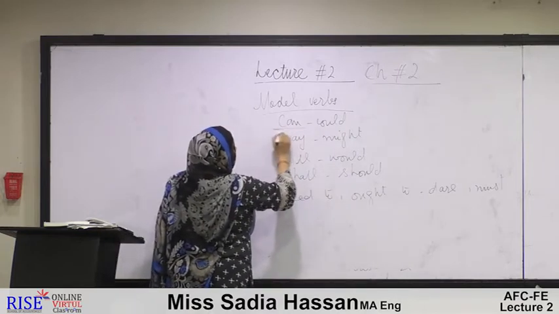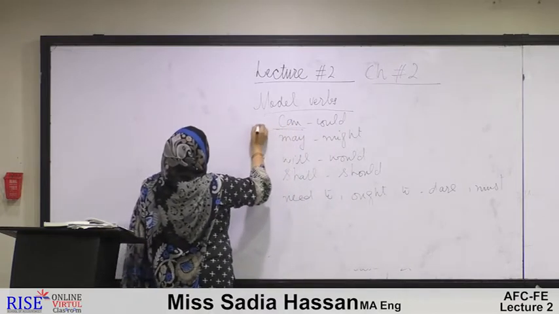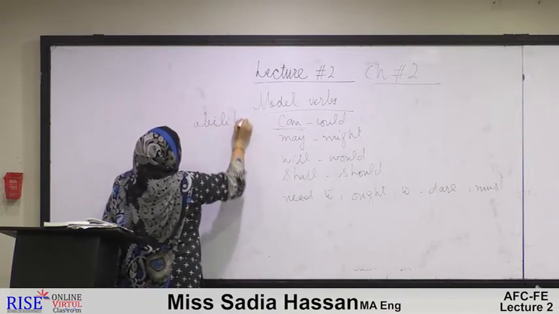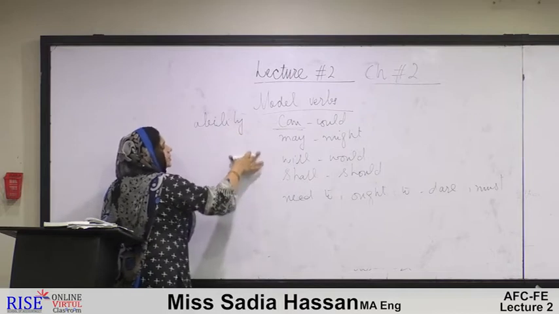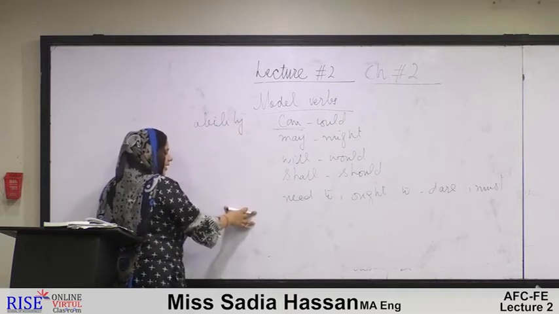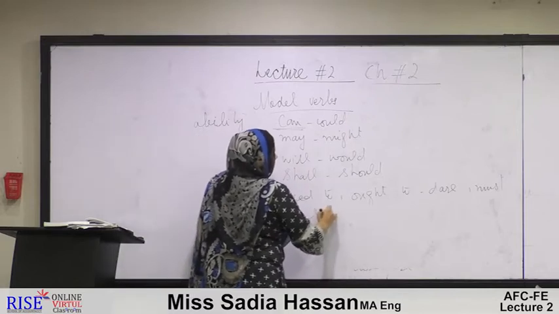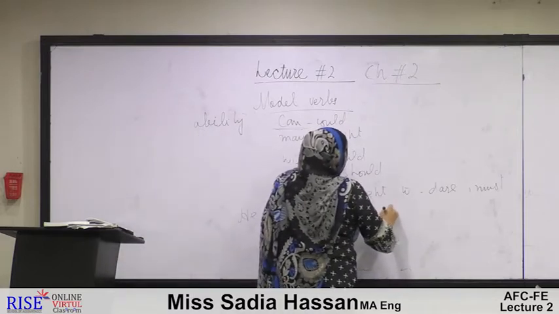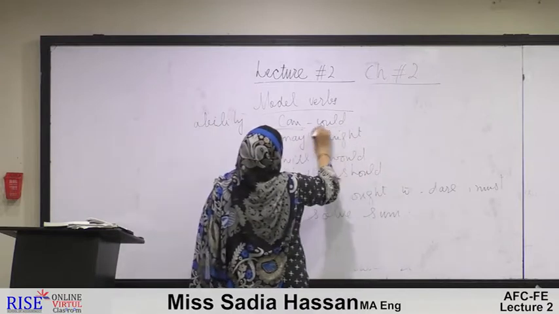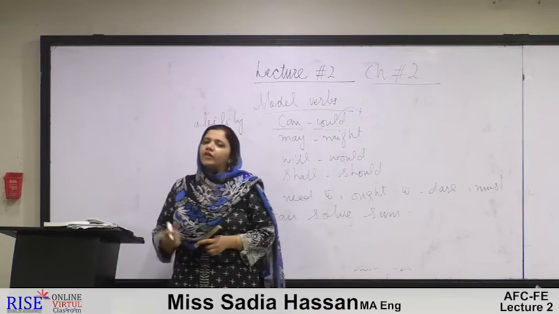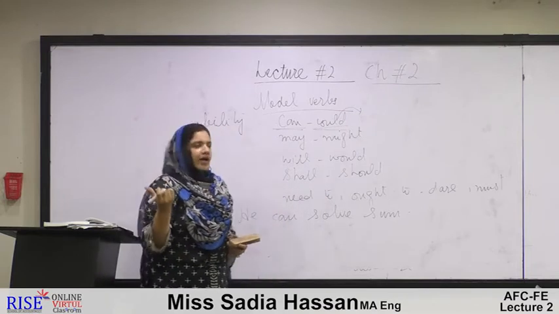If we consider can, it contributes the meaning of ability, a thing which a person can have at a time. For example, he can solve sums. On the other hand, could is a word which shows an ability which we had in our past.